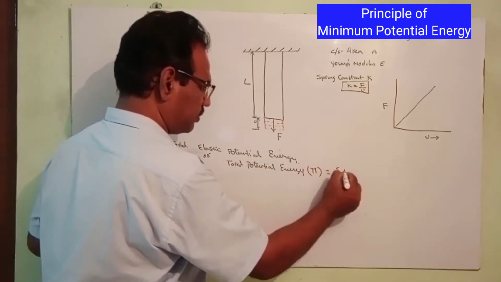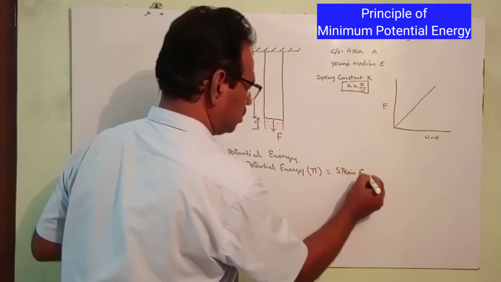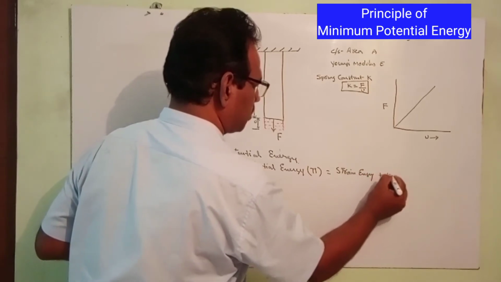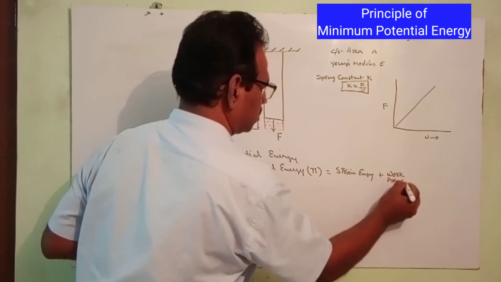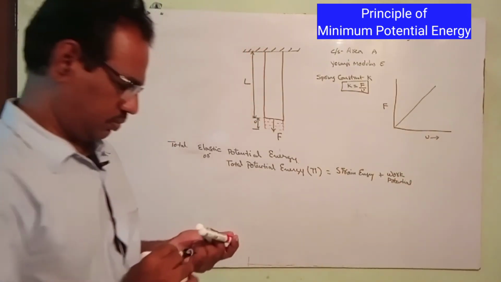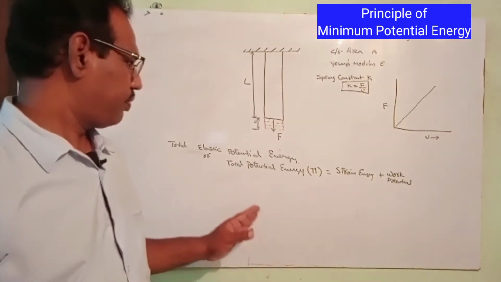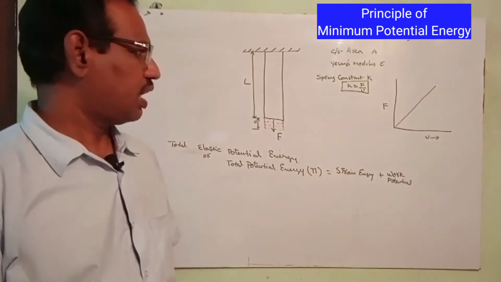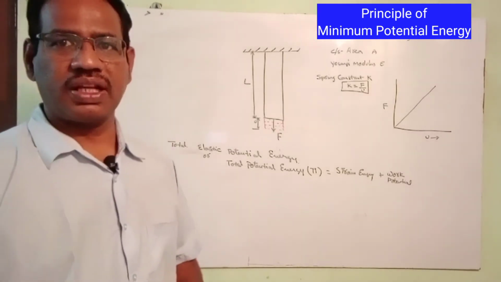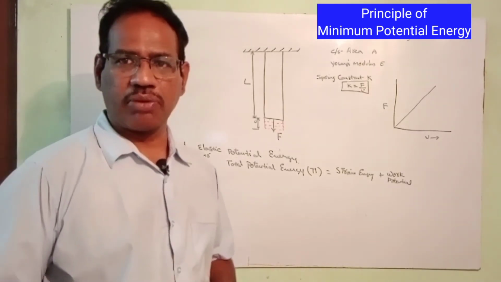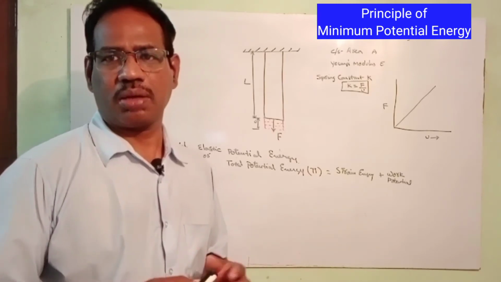This is nothing but sum of the strain energy plus work potential. Now, what is strain energy of an elastic body? So strain energy is nothing but amount of energy that is required to straining of the body, or the amount of energy that is required to stretching or compression.